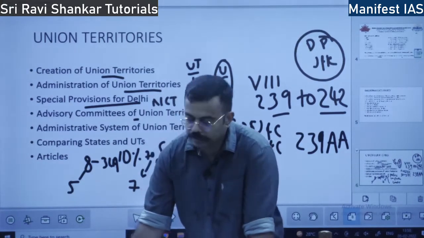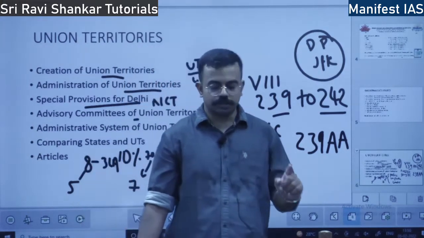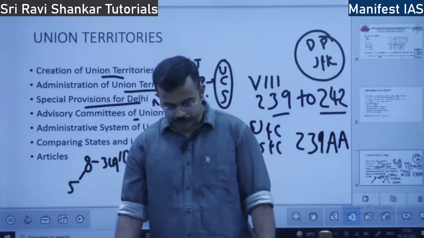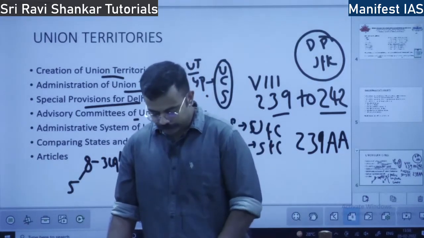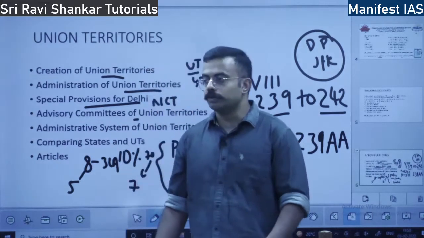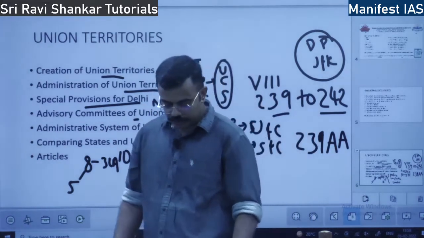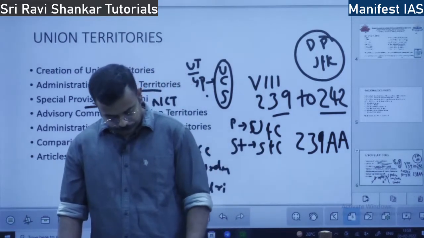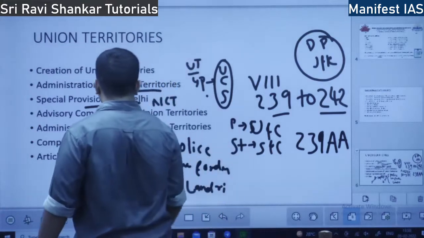Daman and Diu and Dadra and Nagar Haveli are considered as one union territory. They were merged in late 2019. These 5 union territories form part of this advisory committee. Who chairs it? It is chaired by the Union Home Minister. Okay. So, this is with respect to the union territories.